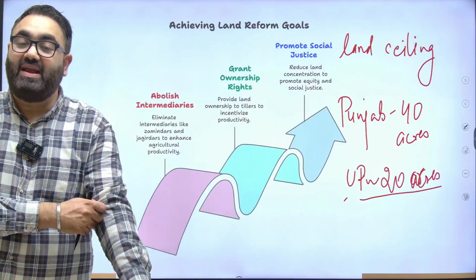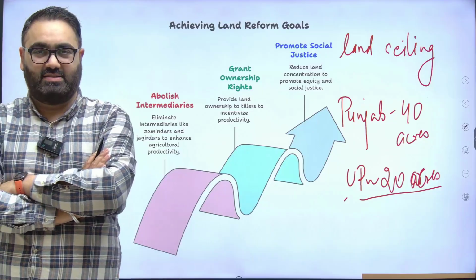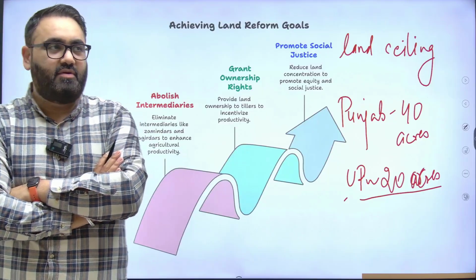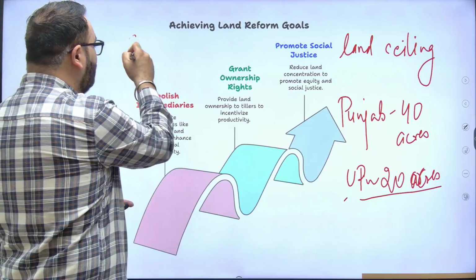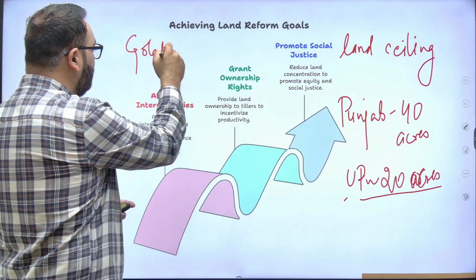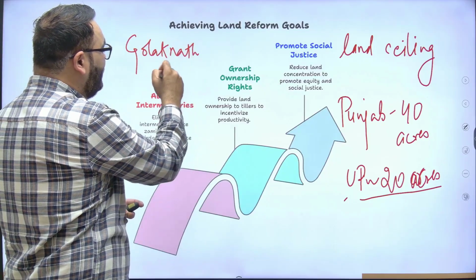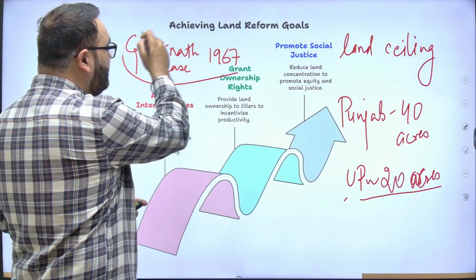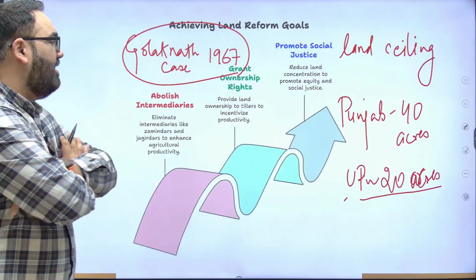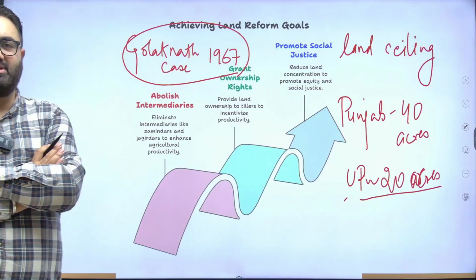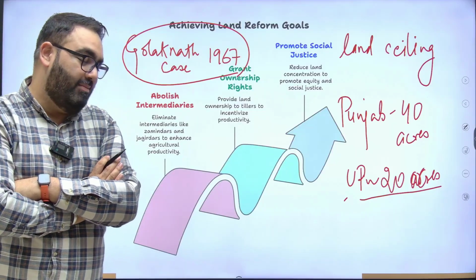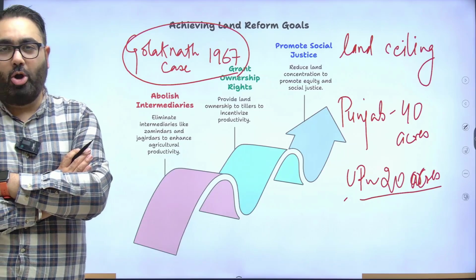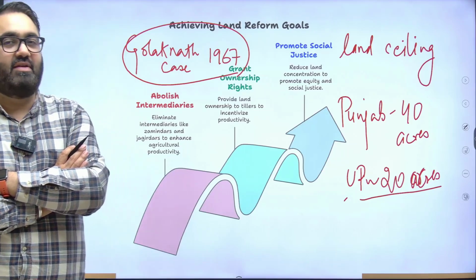This even led to many, many Supreme Court cases. In Indian polity, for example, you read about the Golaknath case. Remember? The Golaknath case of 1967 was about this land property, where the Golaknath brothers were very rich landlords in Punjab. Their land was acquired because they held over 40 acres. They held about 500 acres of land. Government said you can keep 40 acres, the remaining we will take away.